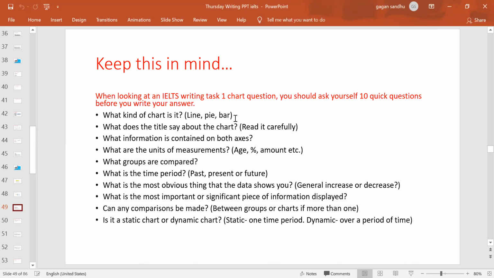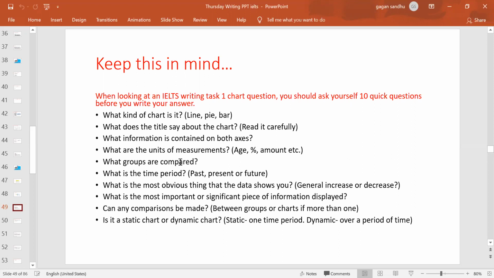So first of all, what type of chart and what does the title say about the chart, right? So that will tell you what it is about, what kind of information it is sharing, and what is contained in both axes, that means percentage, years, or what have they mentioned on both axes. What is the unit of measurement? It's in age, percentage, amount, millimeter, then kgs, then liters, in which unit they have given the information.